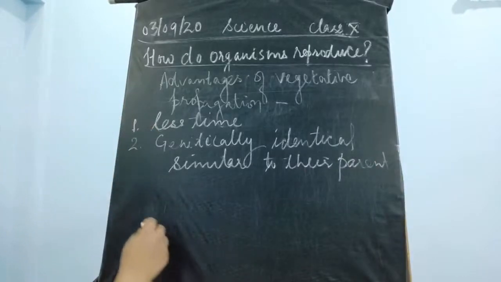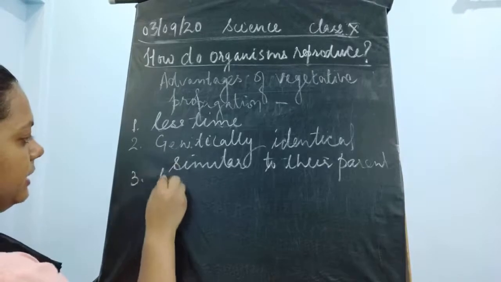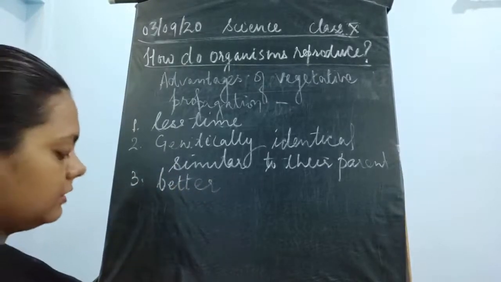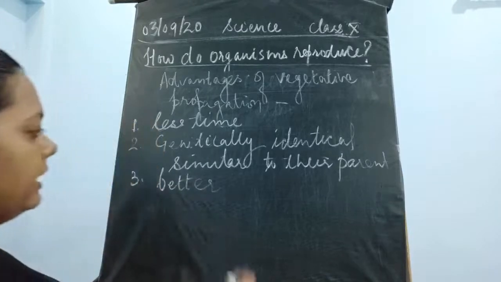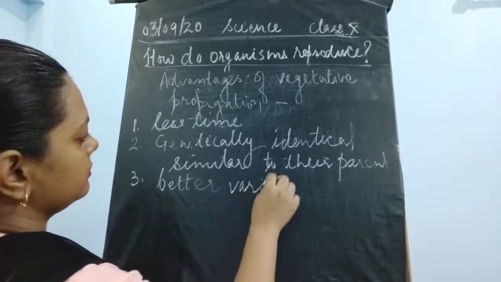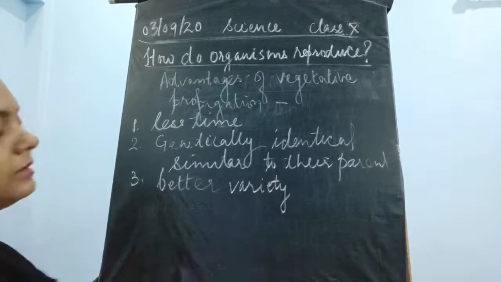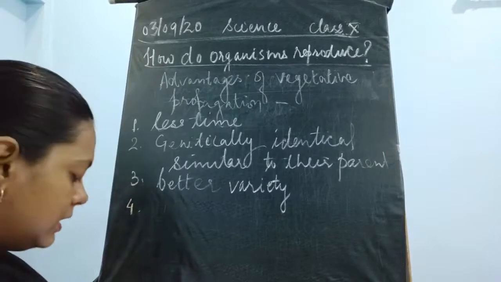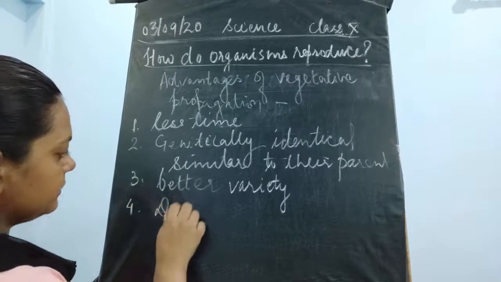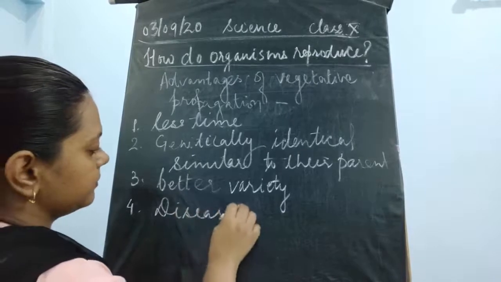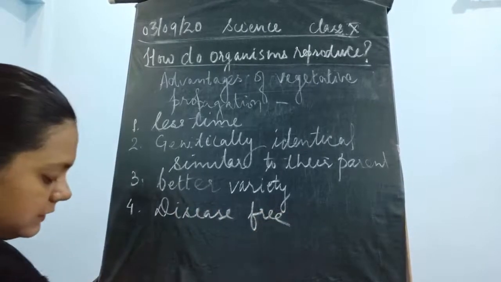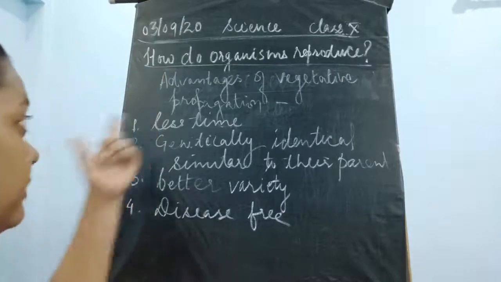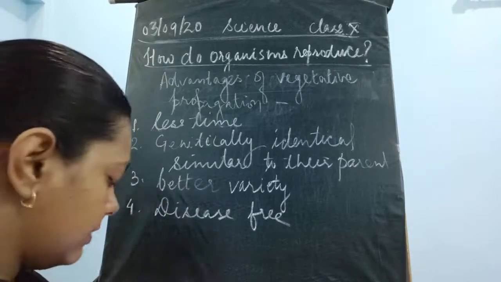Next thing is that we could even get a better variety. What is the next advantage? We can produce disease-free plants, and disease-free seeds could be maintained using vegetative propagation. Okay, so this is another advantage.